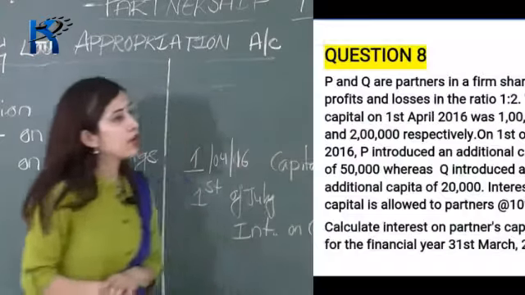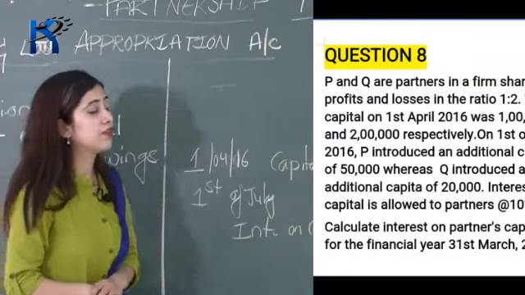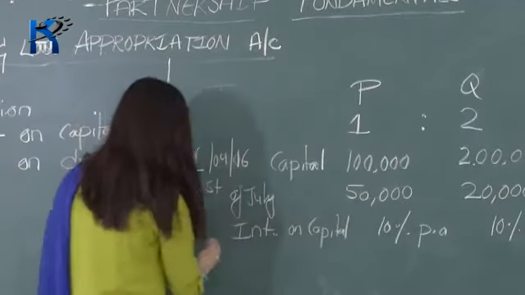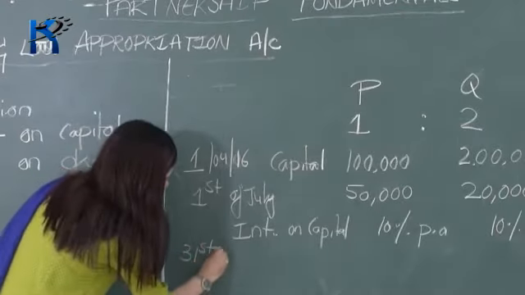Okay. So now calculate interest on partners' capital for the financial year ending 31st of March 2017.